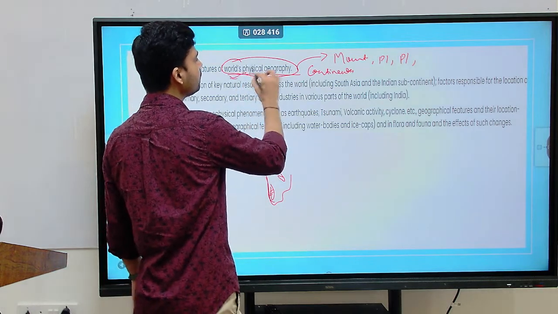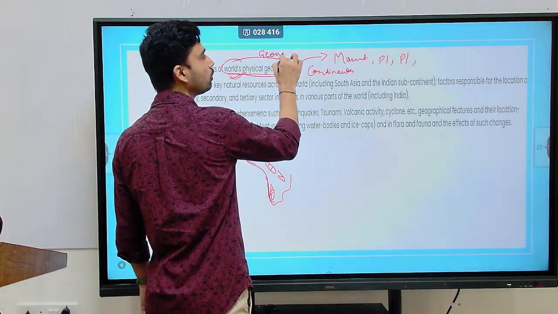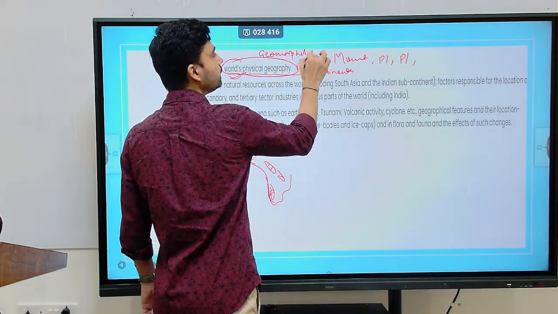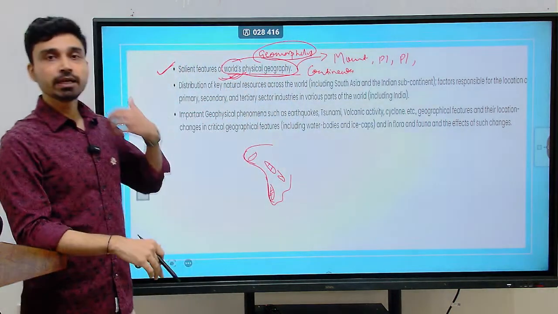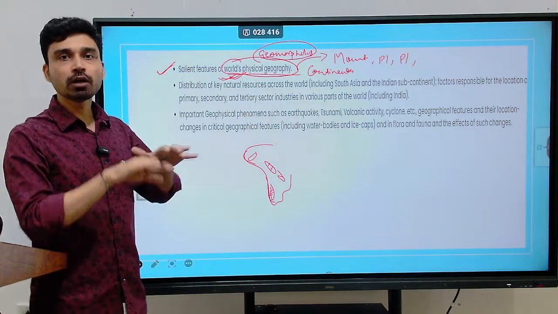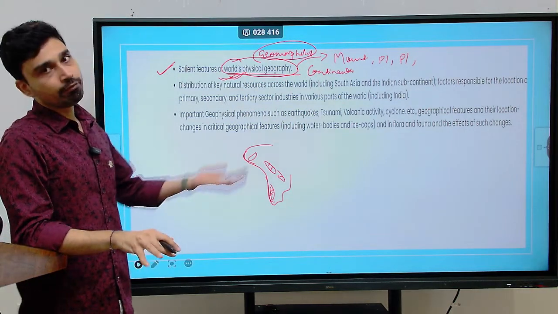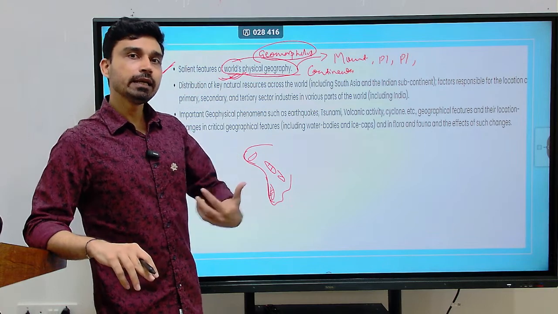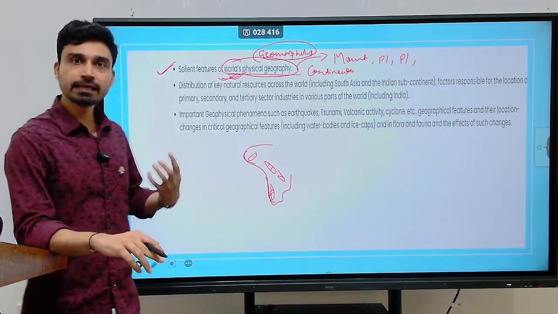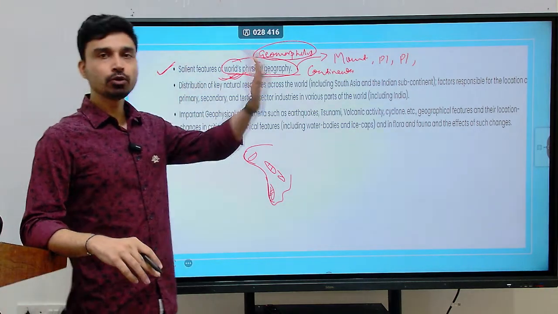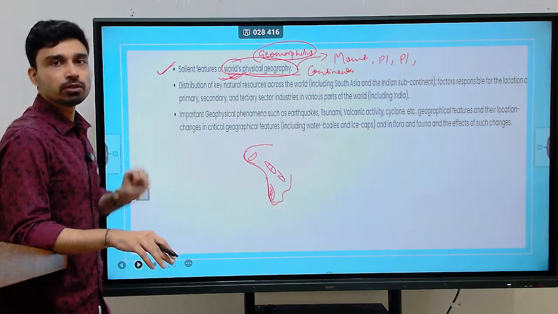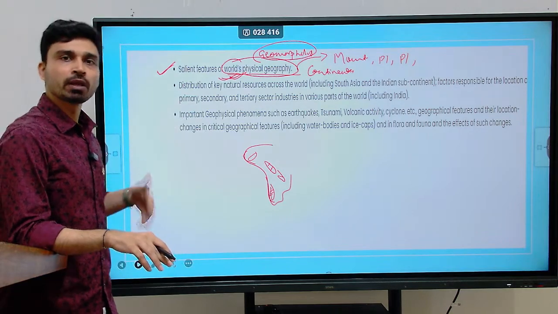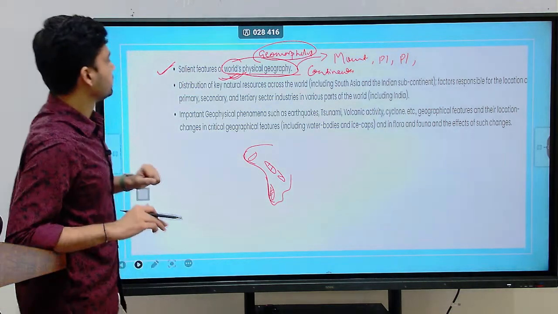Whatever physical features you will learn in the geomorphology part of geography, which we'll discuss later. For that physical feature, you have to understand their location, more specifically on a continental scale. However, if you talk about India, obviously in India you have to study at a regional scale as well. That means you can divide India into North India, West India, South India, East India, Northeast India, like that, and then focus on the physical features like mountains, plateaus, valleys, rivers, and all this at a local scale.